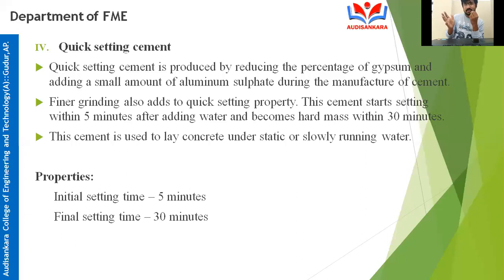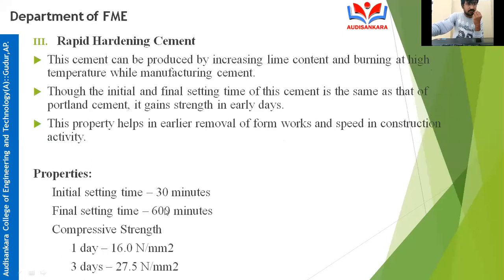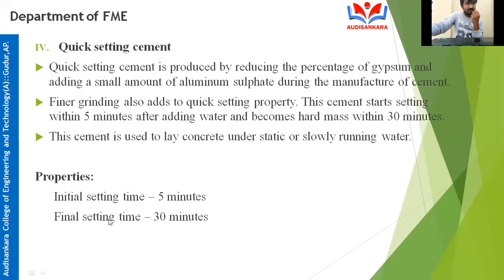Just observe the difference. In running water, using quick setting cement is very useful. Why? Because it sets very quickly, and it will not flow away with the water. Next, what is the initial setting time? 5 minutes. What is the final setting time? 30 minutes. Observe that the final setting time of rapid hardening cement is 600 minutes, while the final setting time of quick setting cement is 30 minutes. Just observe how rapidly this cement gets that property.